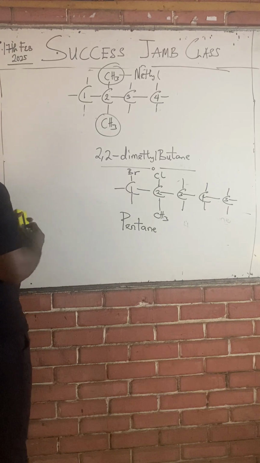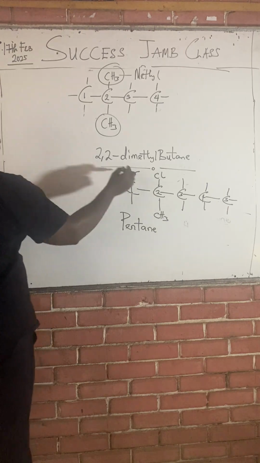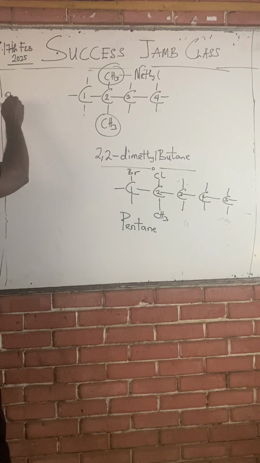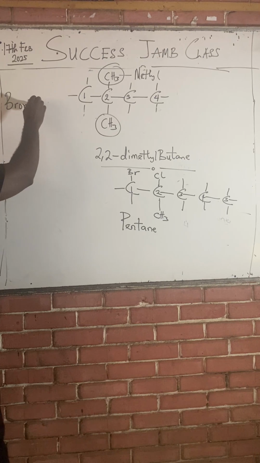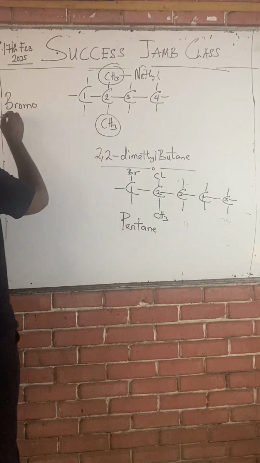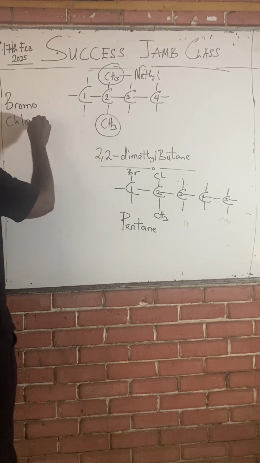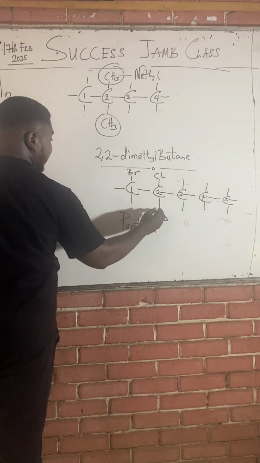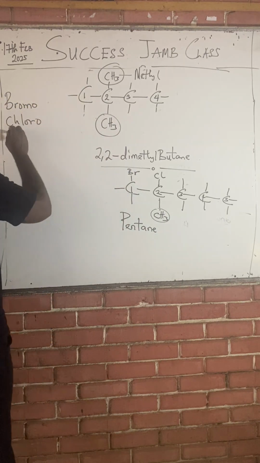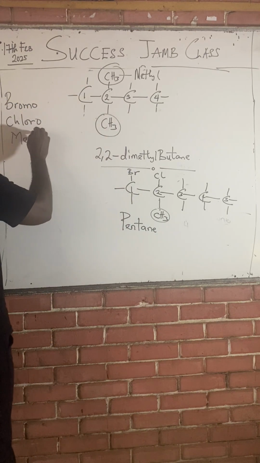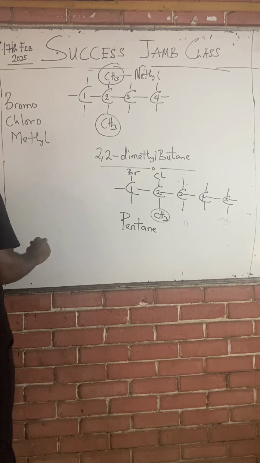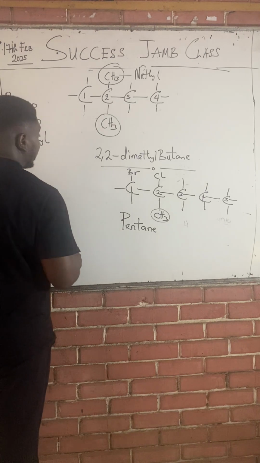Now let's say who the branches are. We have bromine. Br means bromine, but when using it as a branch, we call it bromo. Cl means chlorine; as a branch, we call it chloro. And obviously, this is still the methyl we have used here. So we have 3 branches: bromo, chloro, methyl.